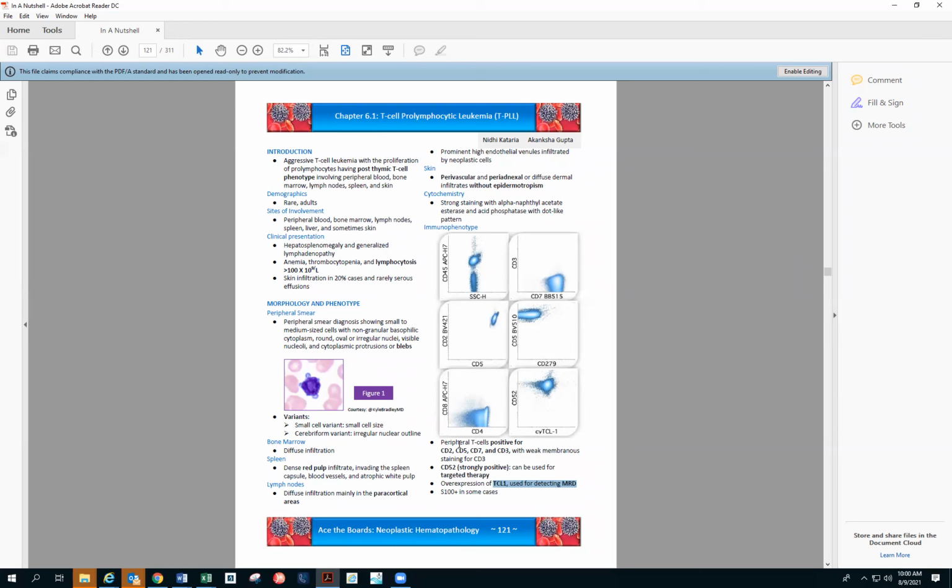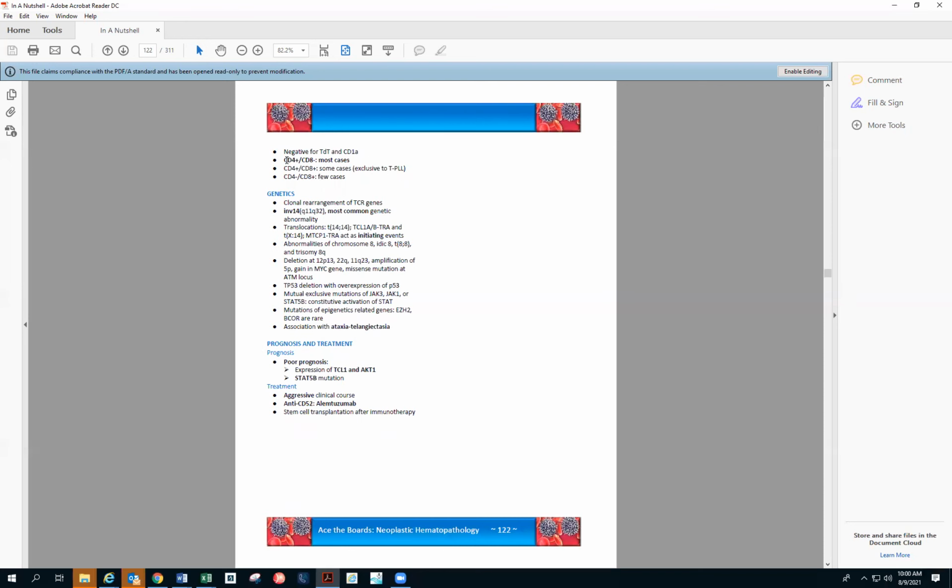T prolymphocytic. So quickly reading, weak membranous staining for CD3, CD2, CD52 for targeted therapy, overexpression of TCL1 for MRD. And CD4 positive, CD8 negative in most of the cases. They will be negative for TdT and CD1a. In some cases, the important thing is CD4, CD8: if you see a case that is CD4, CD8 both positive, then it is exclusive to TPLL, and you should think of TPLL if you see a both-positive case.